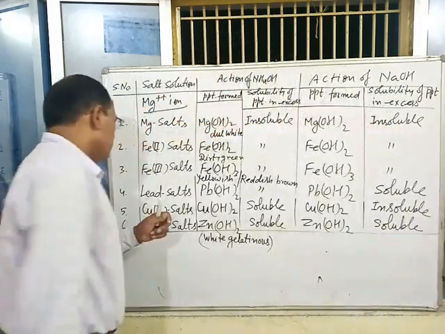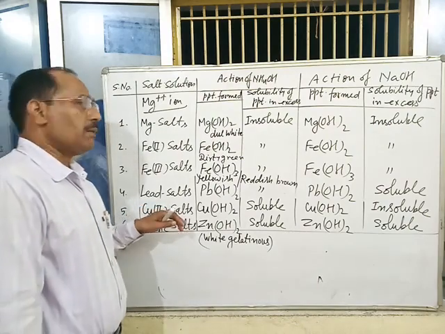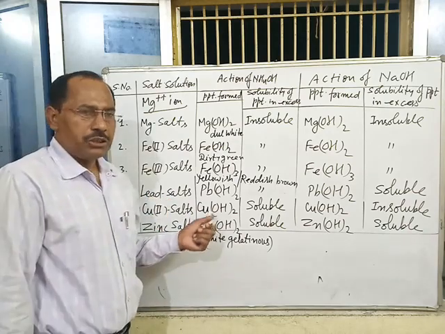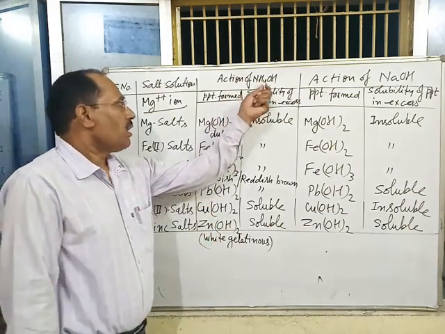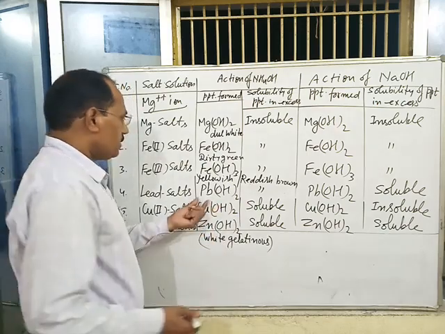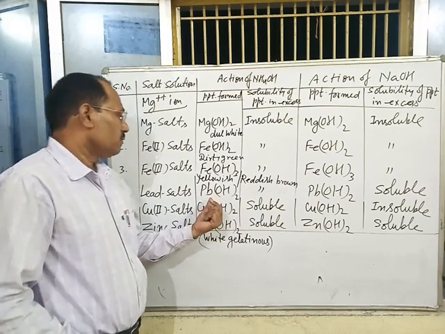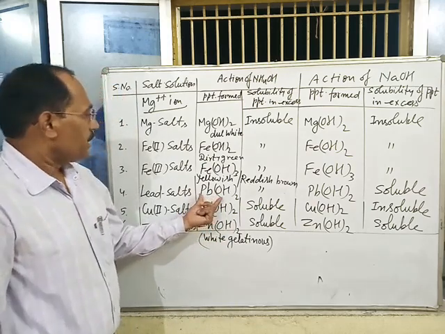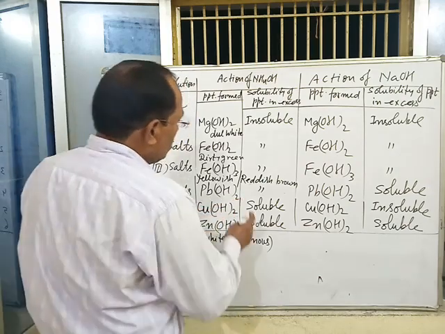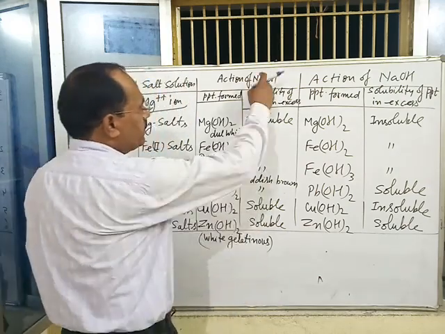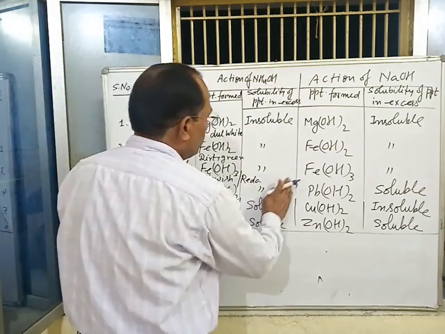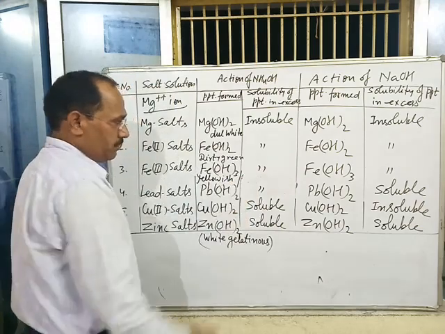Next, identification of Pb2+, lead. When a lead salt is treated with a small amount of NH4OH, what is the color of Pb(OH)2? A white precipitate is obtained, which remains insoluble in excess of NH4OH solution.